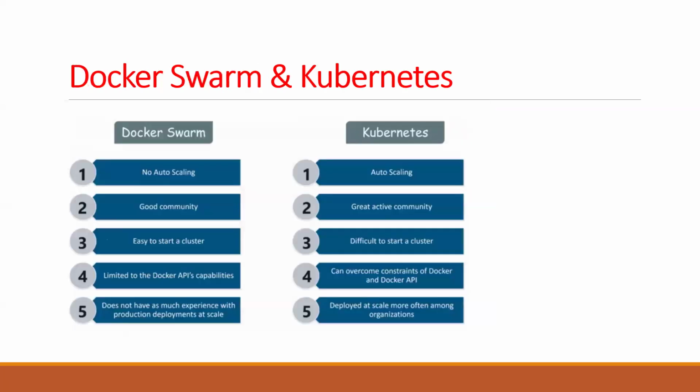Docker Swarm versus Kubernetes: what is the difference? Why is Kubernetes popular? Docker Swarm has no auto scaling, while Kubernetes auto scaling is available. Kubernetes has a great, active community. Docker Swarm is easy to start clusters, while Kubernetes is difficult to start. Docker Swarm is limited to the Docker API capabilities, while Kubernetes can overcome the constraints of Docker and the Docker API. Docker Swarm does not have as much experience with production deployment at scale, while Kubernetes is deployed at scale more often among organizations.